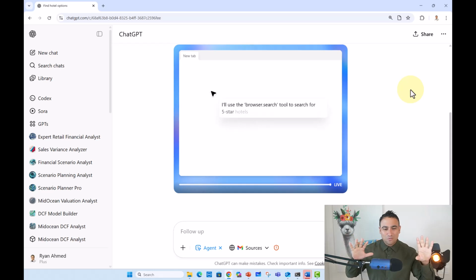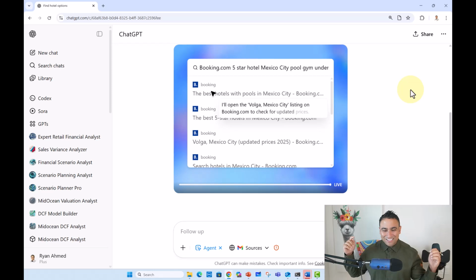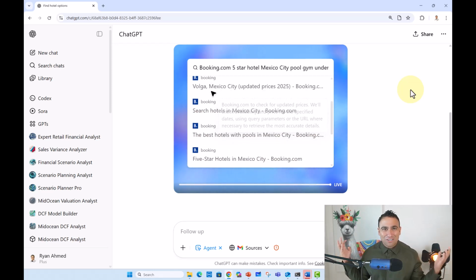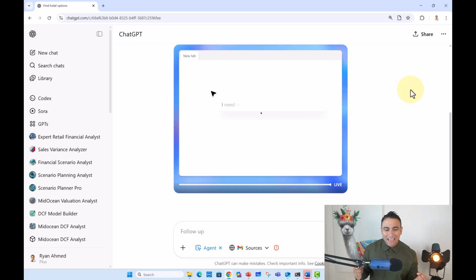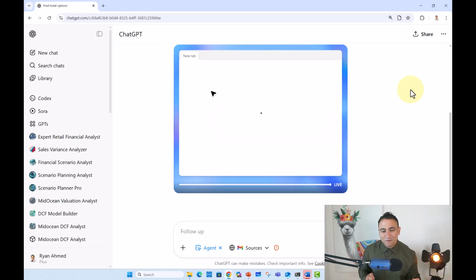So now it's going to open booking.com. So now it's looking for booking.com. It's going to start moving the mouse. It's going to basically look for information for us on the web. And here we go. So now it's creating its own tasks. So it's trying to, okay, I need to open that page, for example.